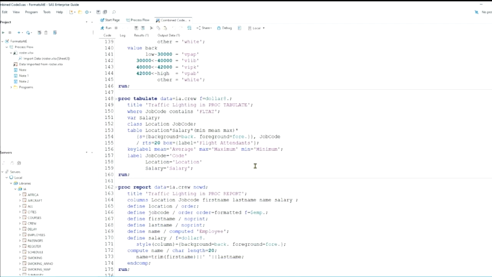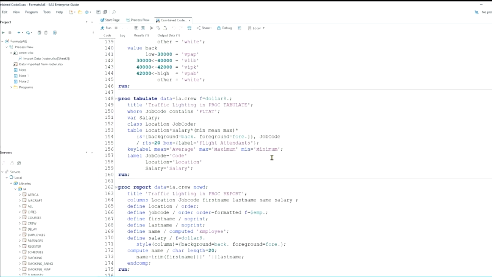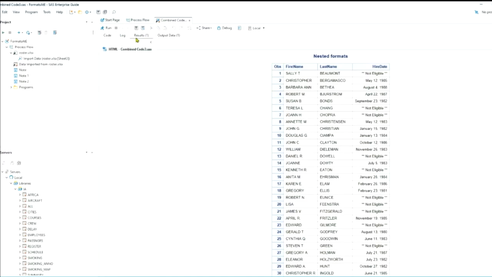And then we can use it in ProcTabulate and ProcReport to specify background and a foreground color. So we've got background and foreground formats, and I can specify those with the style equals option here in ProcReport, and with the S equals option here in ProcTabulate.